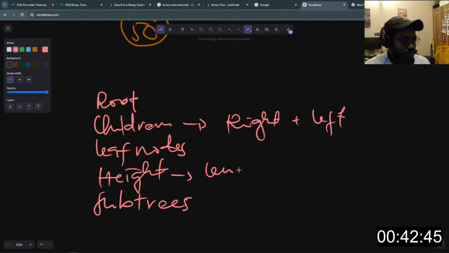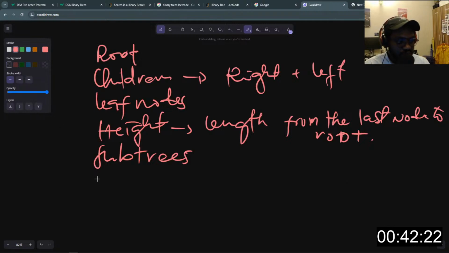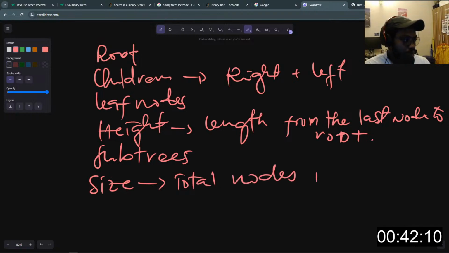So this will be the length from the last node to the root node, right? To the root node. And the size of the tree is the amount of nodes we have in the tree, right? So we also have size, which is the total nodes in the tree.